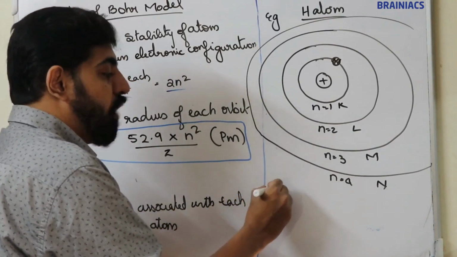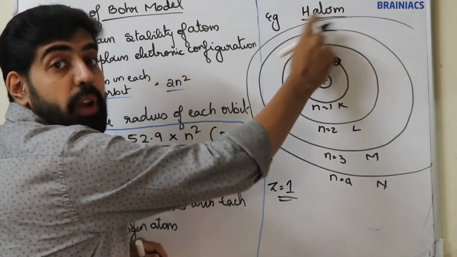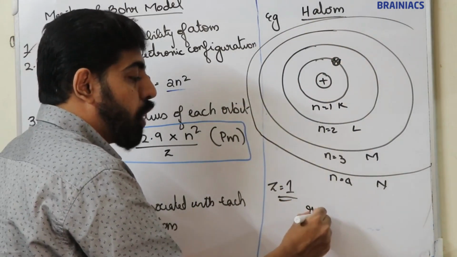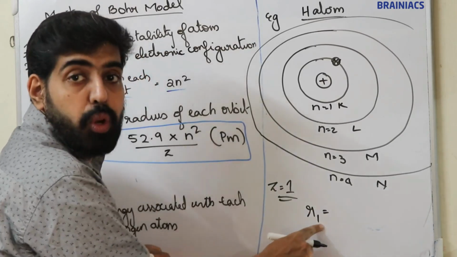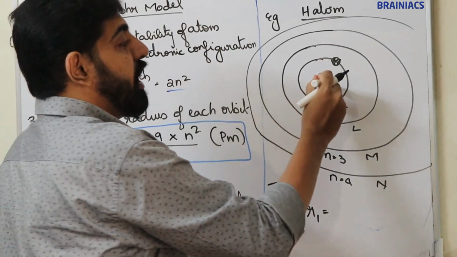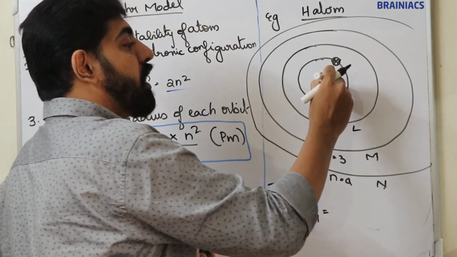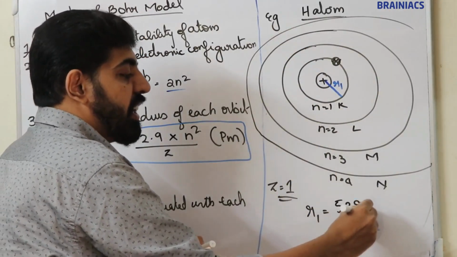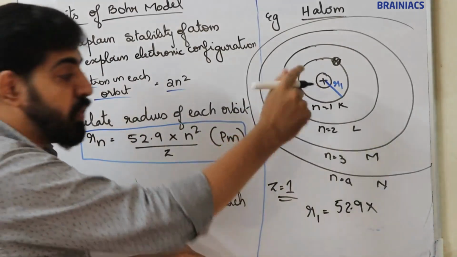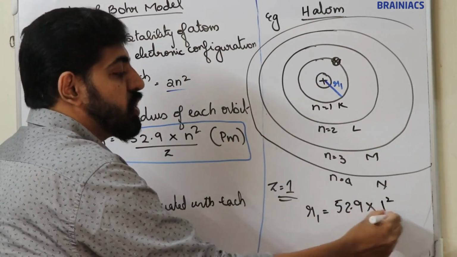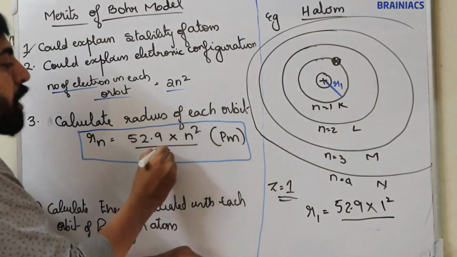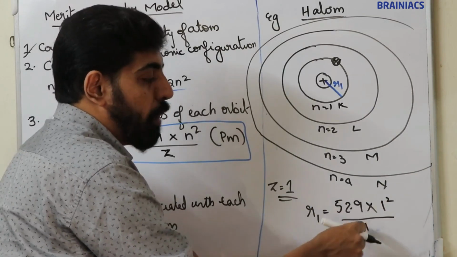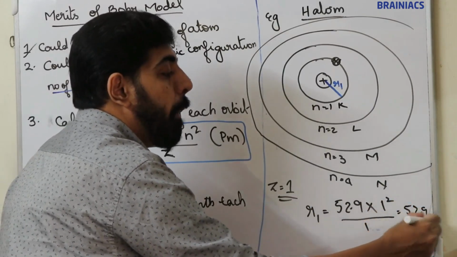For hydrogen atom, the z value is equal to 1. The atomic number of hydrogen atom is 1. So the radius of the first orbit of hydrogen atom, let it be R1. R1 is equal to 52.9 into n square, where n value is 1 for the first orbit, 1 square by z value. Z is the atomic number. The atomic number of hydrogen is 1. So 52.9 into 1 square by 1 is equal to 52.9 picometer.